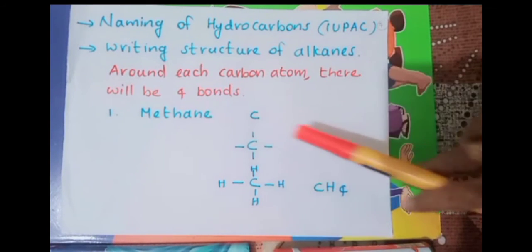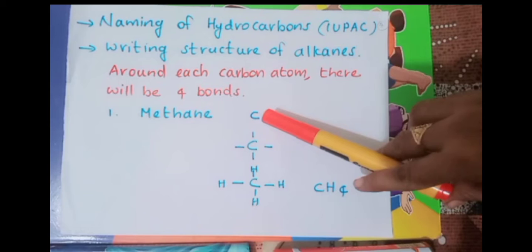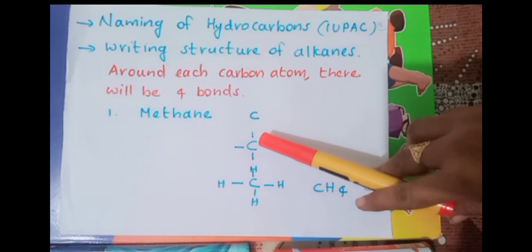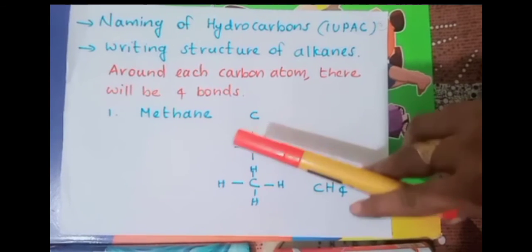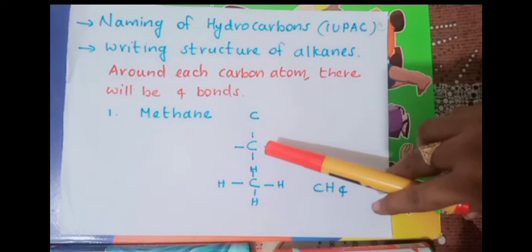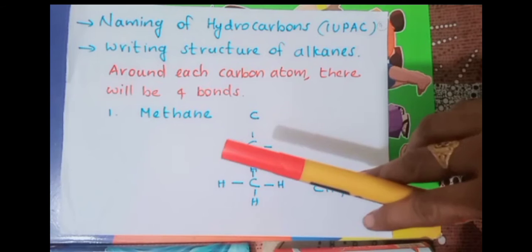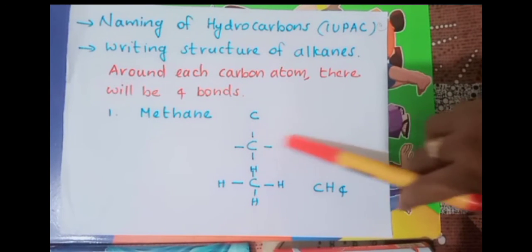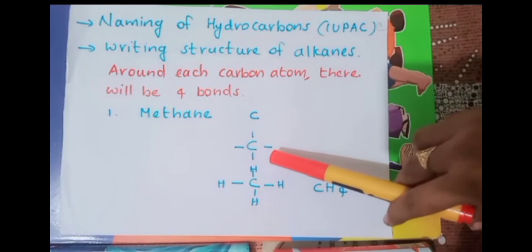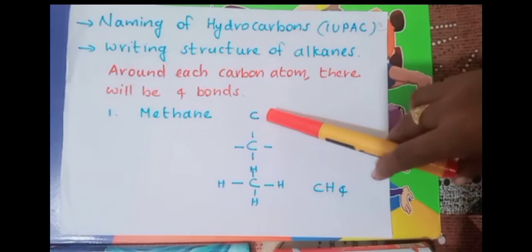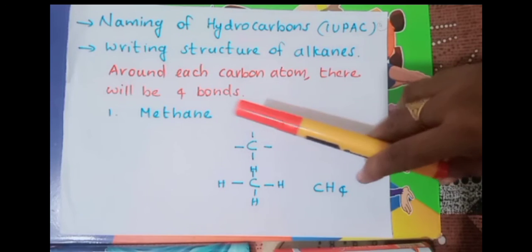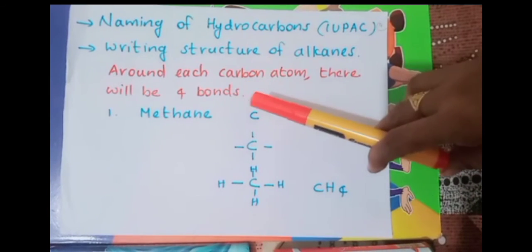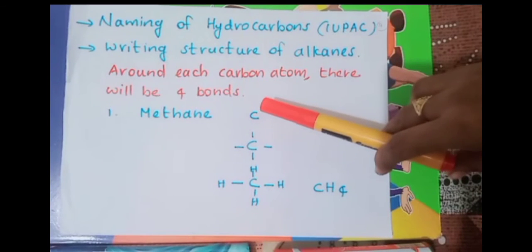So, methane. First of all we have to write the carbon atom. And remember, around each carbon atom there will be 4 single bonds. How does that come? At the outermost shell of a carbon atom there are 4 electrons. Each has to gain 4 more electrons, and that forms the 4 single bonds around it. So remember always, each carbon atom should be surrounded by 4 bonds. Even if there is a double bond or anything else, around a carbon atom there will be only 4 bonds.